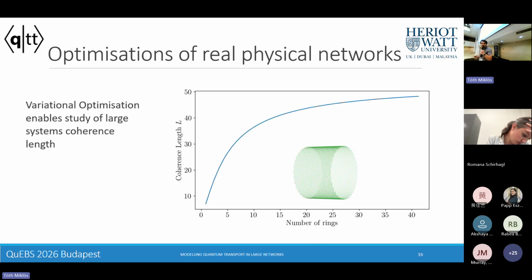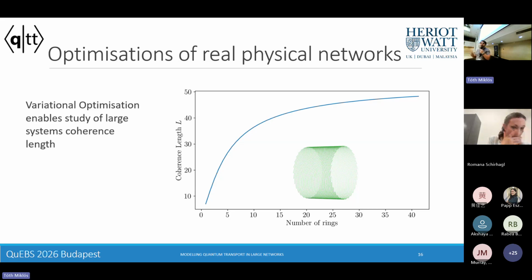Another thing I wanted to discuss was that now that we can do these optimizations in large networks, we can ask, say, about this rod-like system in these sulfur bacteria. Here I'm plotting this coherence length again, which is a metric of how many sites my Gibbs state is delocalized over as I add more and more rings, right? And we see this nice growth of the coherence length as I add more and more rings.